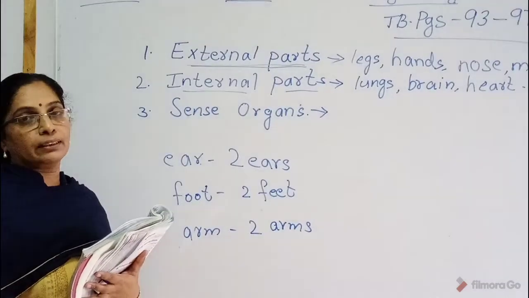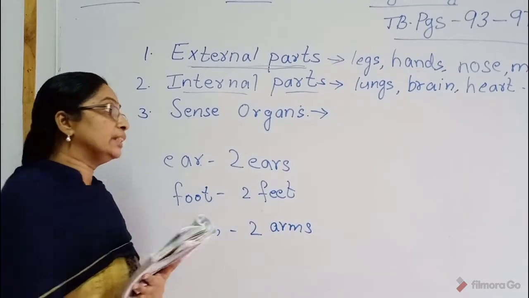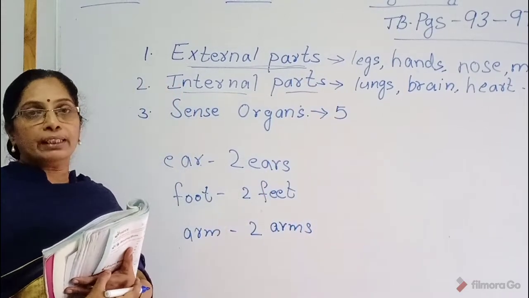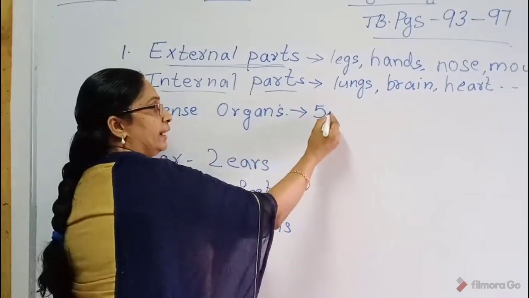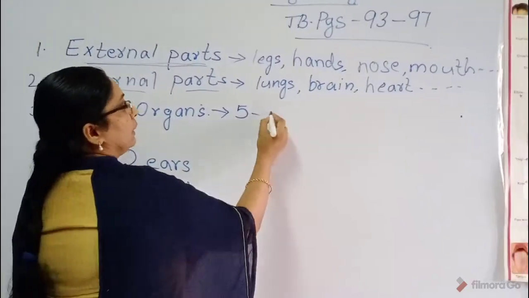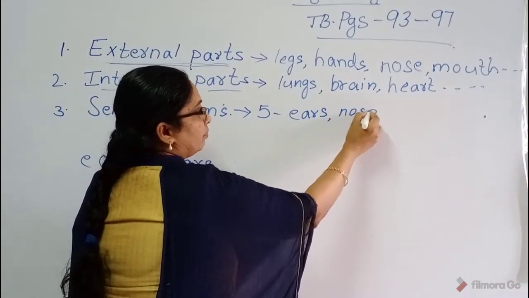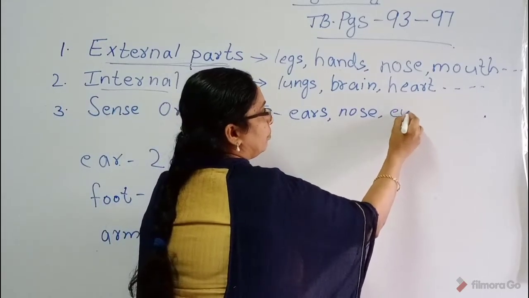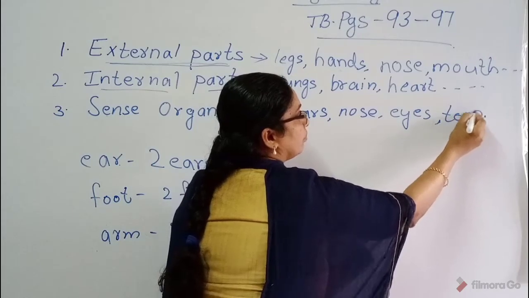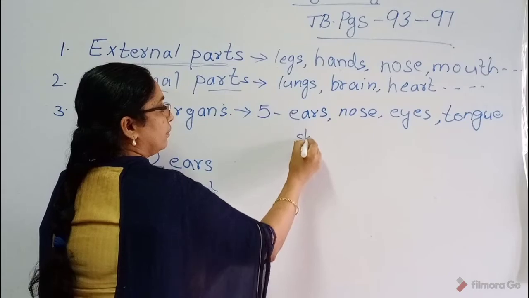Sense organs. What are the sense organs we have, children? How many sense organs do we have? We have 5 sense organs. What are they? You learned already in the first class, children. Ears, nose, eyes, then tongue and skin.